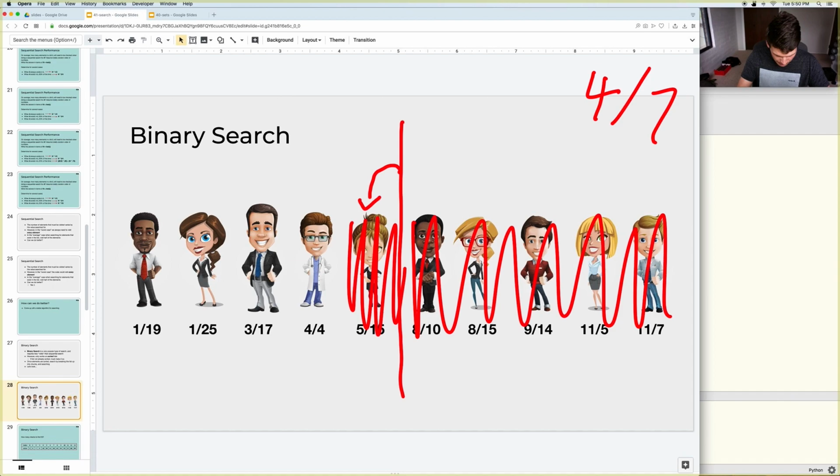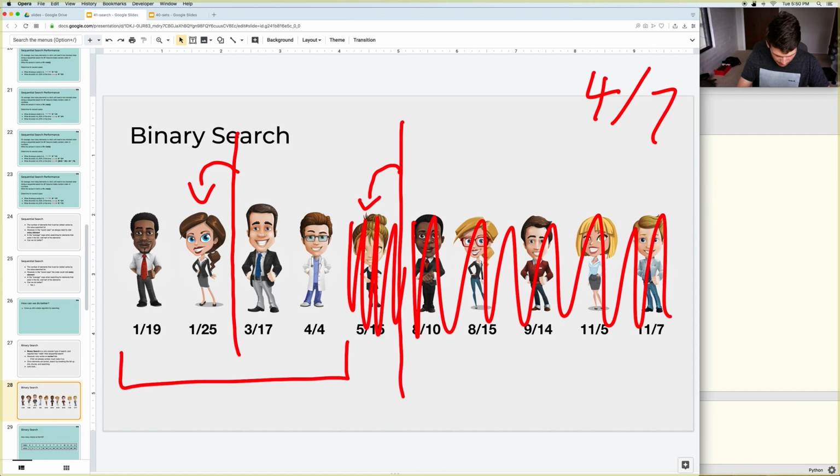So by doing one check, you've already eliminated over half of the people in this case. Then with your remaining people, you follow the same step, but only on those remaining people. So find the midway point. If there's no exact halfway person or person in the middle, go to the one before, and then ask, in this case, that woman what her birthday is.